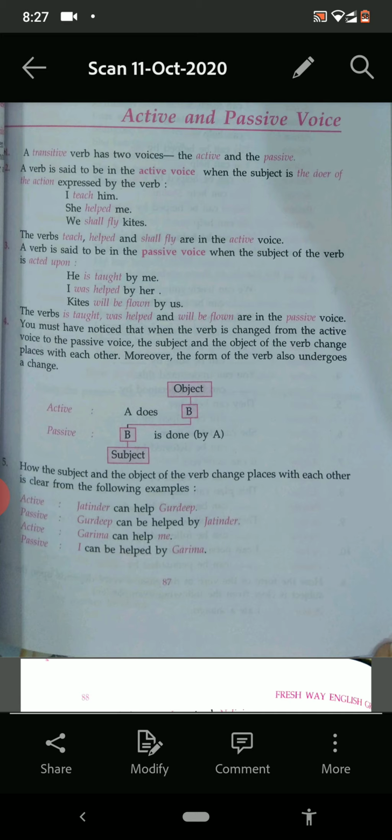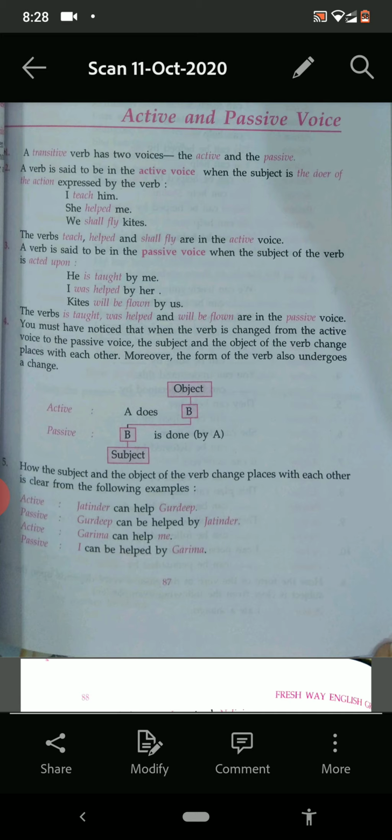Now, who is doing the verb of teaching in the first sentence? It is I, means subject is doing the work. Then in second, she helped. Who helped? She, means subject. Shall fly. Who will fly? We, means the subject is busy in doing any work, any action.